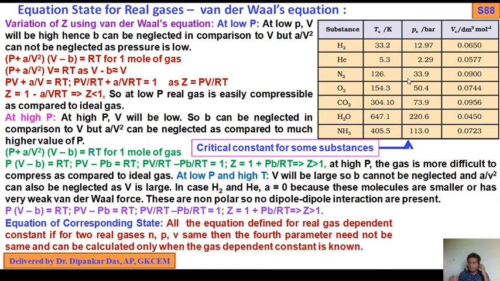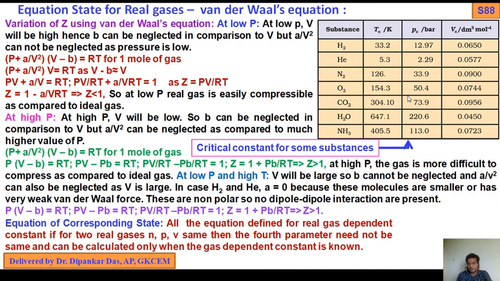In the case of hydrogen, the Tc value is 33.2, Pc value 12.97 and Vc value 0.0650. Similarly, in the case of helium, Tc is 5.3, Pc is 2.29 and Vc is 0.0577. For N2: 126, 33.9, 0.0900.